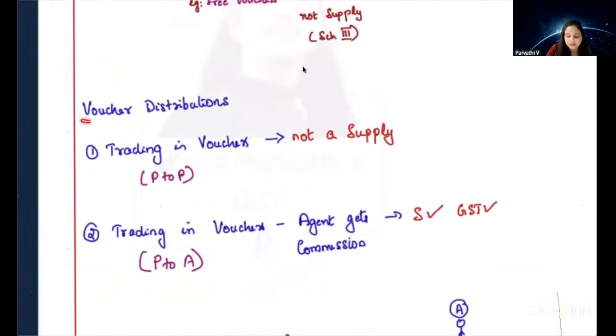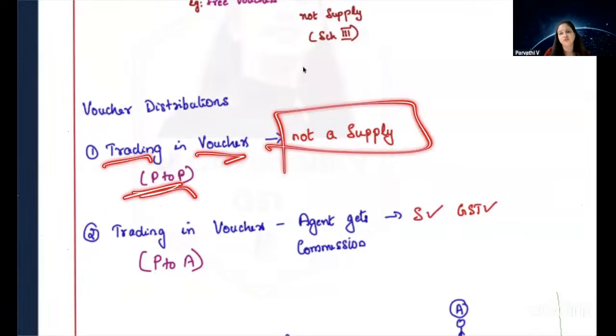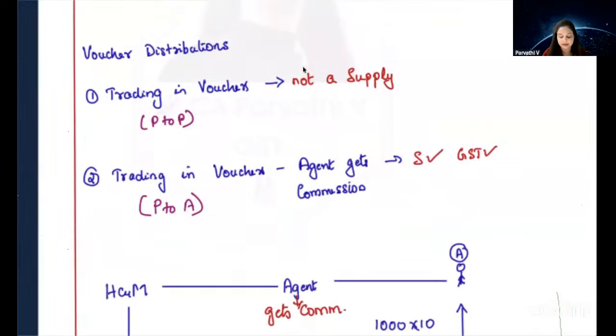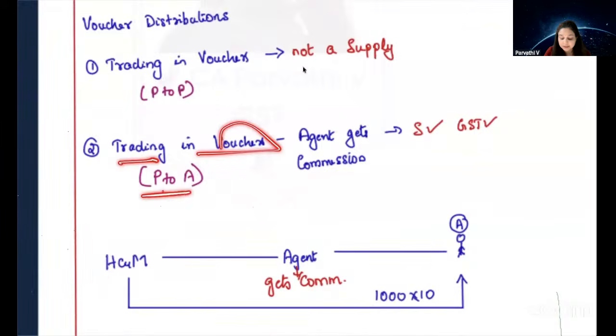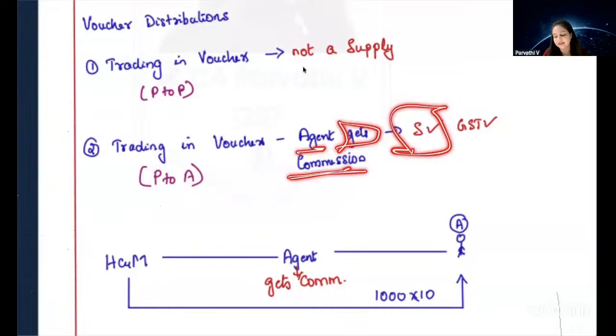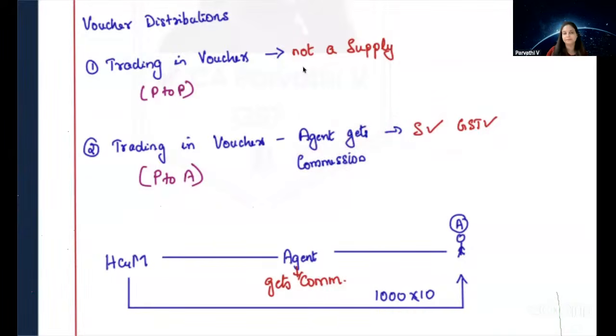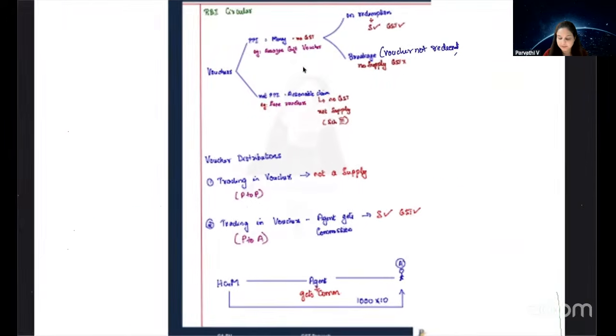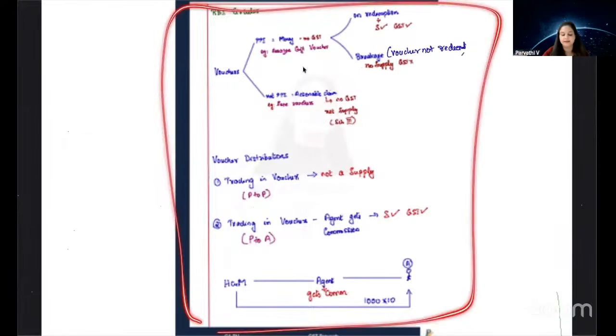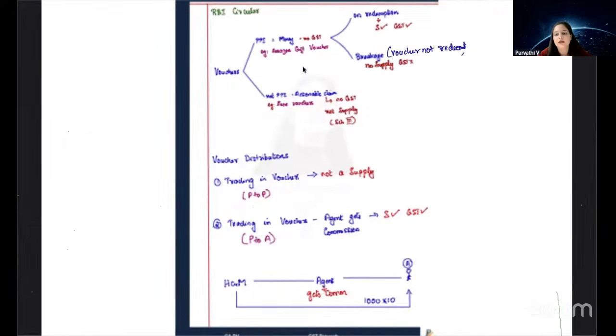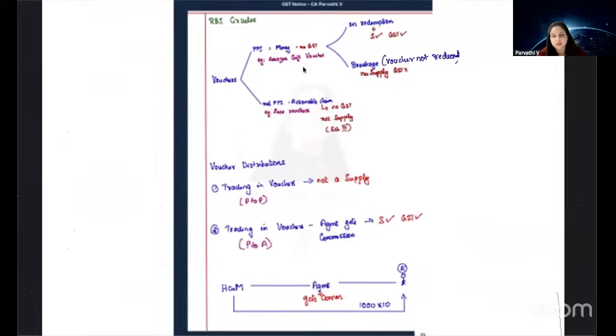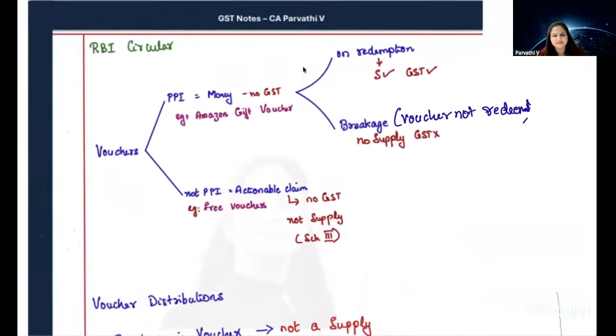Okay. Voucher distributors. What happens? Trading in vouchers, principal to principal. Buying and selling vouchers is not a supply. Now, trading in vouchers in a principal to agent transaction means the agent gets commission. In that case, it is a supply and GST is applicable. Are we clear? So, in this one page, we have summarized this entire thing relating to vouchers. Are we clear? Just go through this one page. Is it clear?